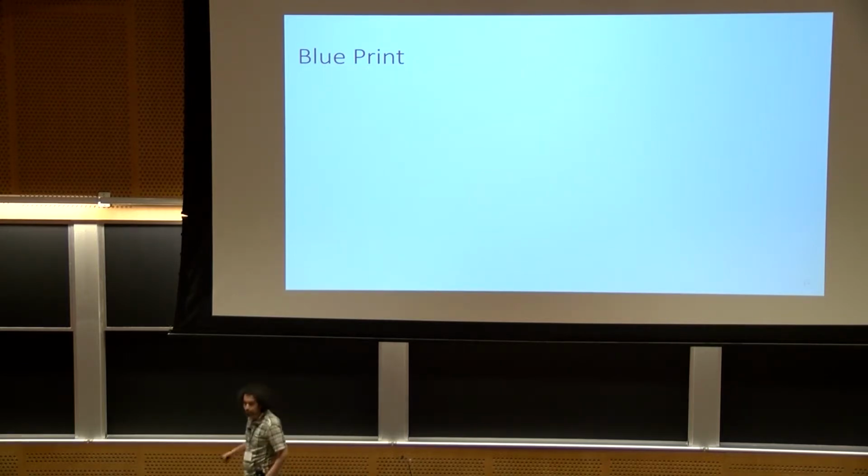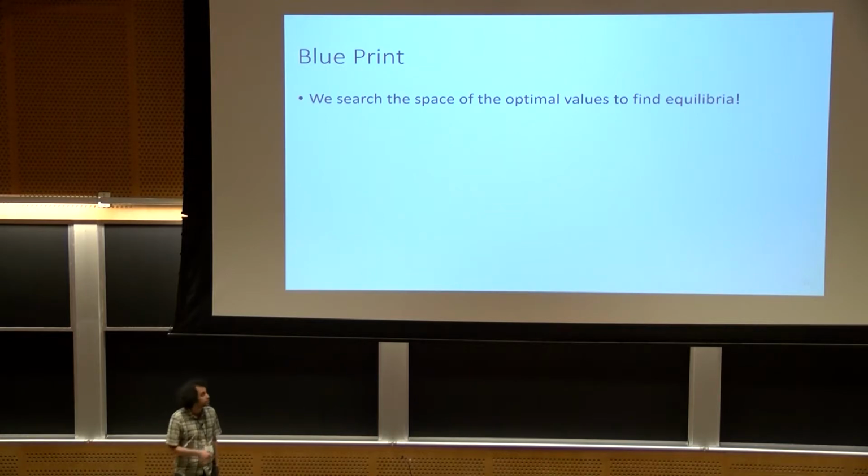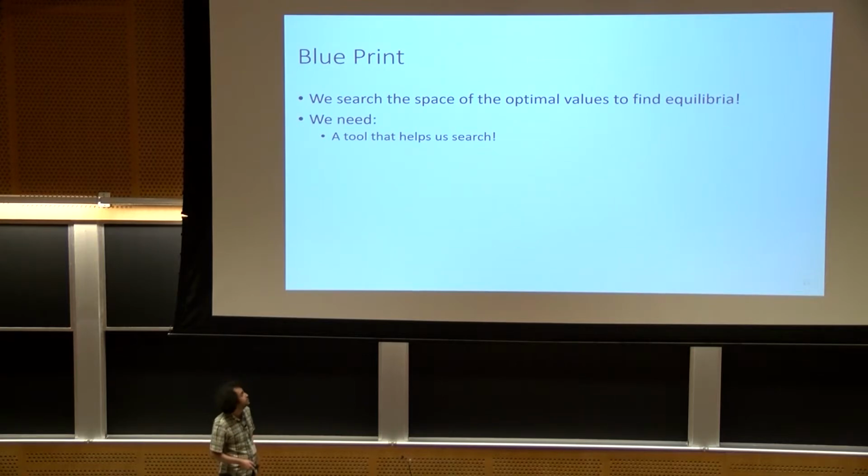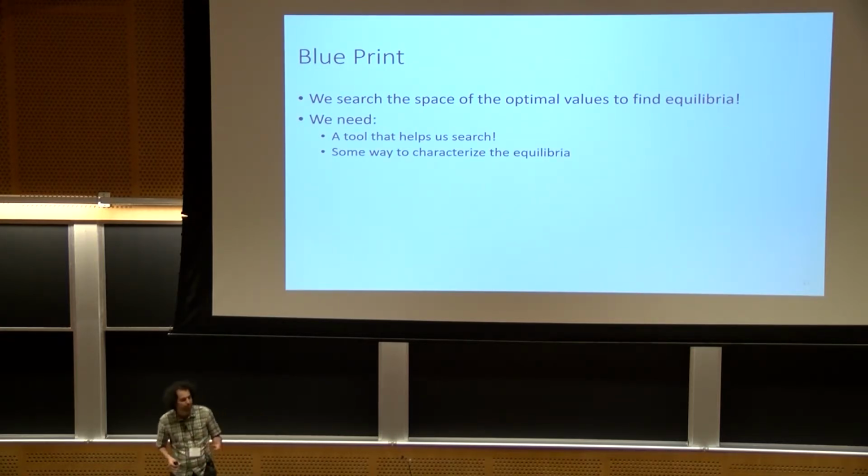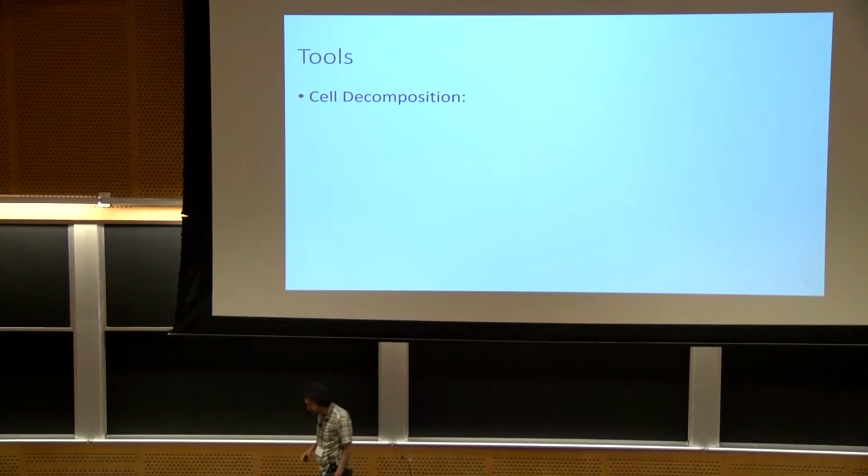So what is the blueprint and general idea of this algorithm? We basically search the space of optimal utilities of agents to find equilibrium points. And in order to do that, we need some tools. First of all, we need a tool that lets us search this giant space. And also, we need some characterization of the equilibria so that if we find equilibrium points, we realize that we actually found them and we don't skip them. So the first tool that lets us search this space is a cell decomposition tool.